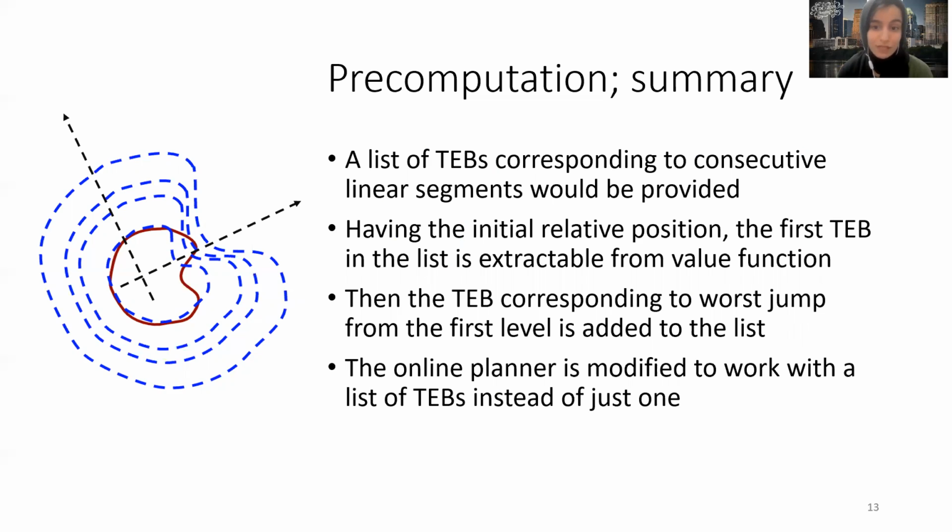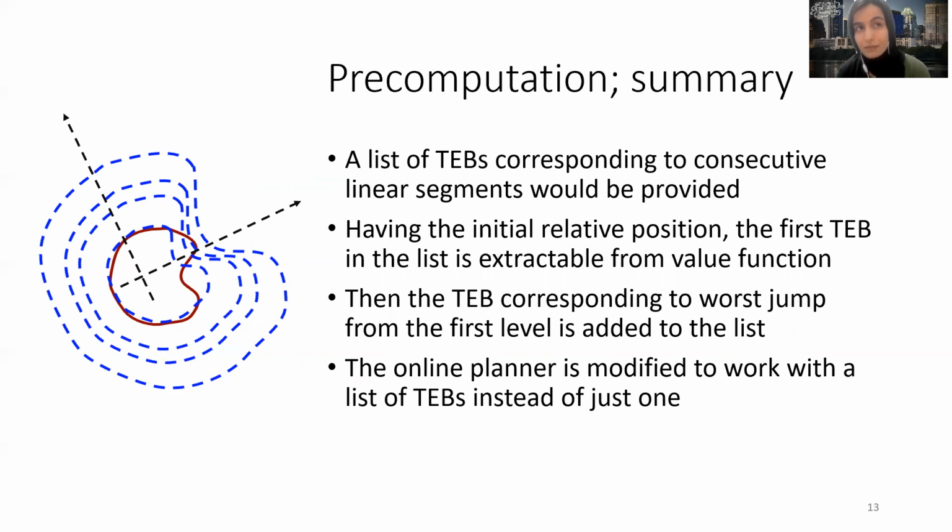And this is how the list of TEBs is actually calculated. We have an initial relative position, the TEB, and the level set for that relative state can be extracted. Let's assume it's the red level set here. Then we assume the worst jump any point in this level can have, and we read the value of the level set that contains the previous level set after any rotation, which in this figure seems to be the last one here. This will give us the TEB for the next segment, and we continue the same procedure for the following segments.